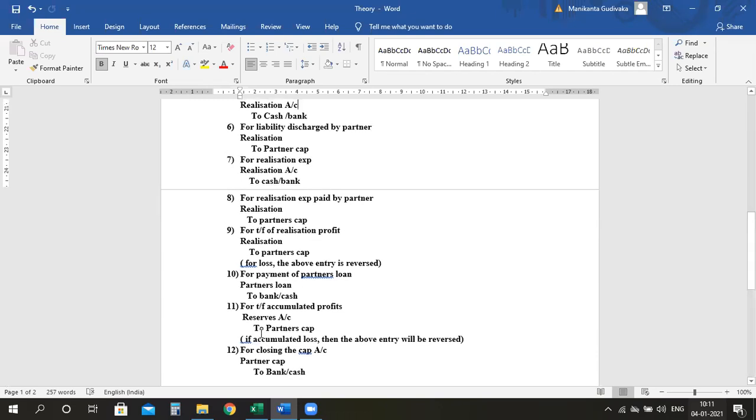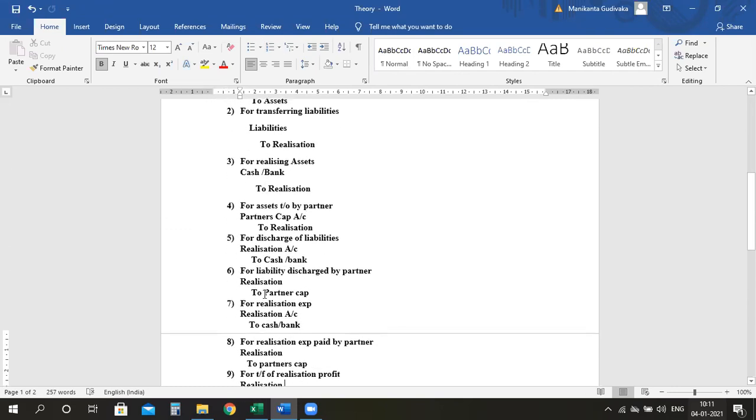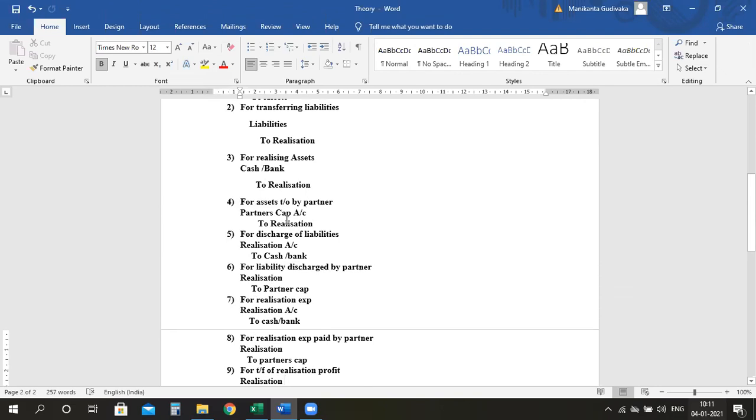Guys, for all the entries, you need to write the narration. Ma'am, how will I write the narration? For first one, being assets transfer to realization, being liabilities transfer to realization, being assets realized, being asset taken over by partner, being discharge of liabilities, being partner discharging the liability, being realization expenses paid.